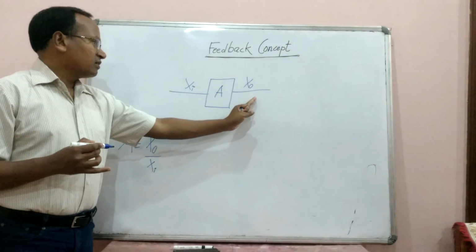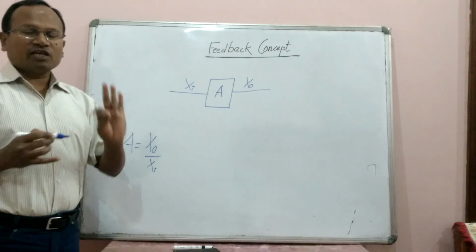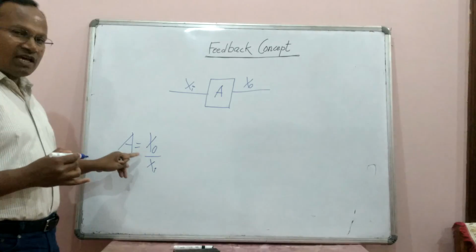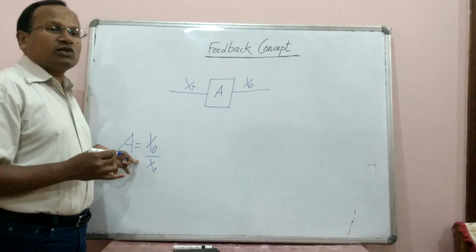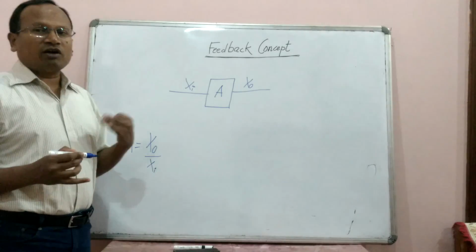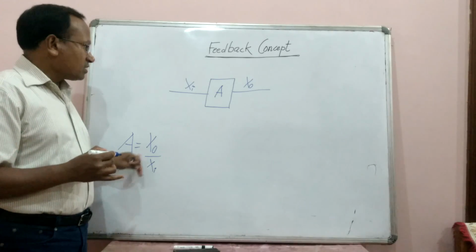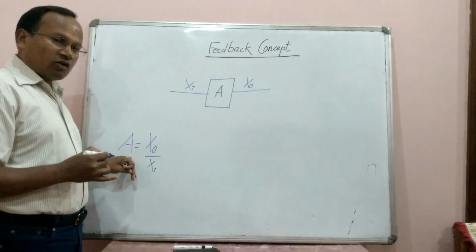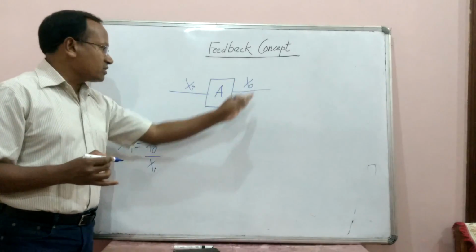Output is not being sampled and no portion is being mixed with the input. And therefore this A, which we call the gain here, is the open loop gain. Sometimes we call it gain without feedback, or open loop gain, because there is no closed loop.